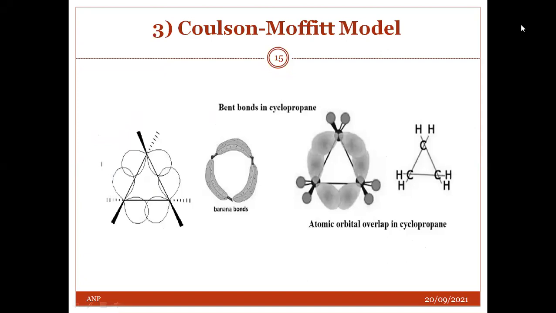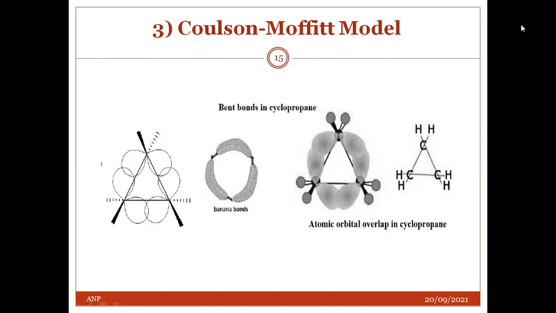Next, the Coulson-Moffitt model, that is banana bond theory. The Coulson-Moffitt model, or the concept of maximum overlap of carbon orbitals, that is bent bond or banana bond theory. Coulson-Moffitt theory, Coulson-Moffitt modification, or concept of maximum overlap, all these are synonymous with each other.